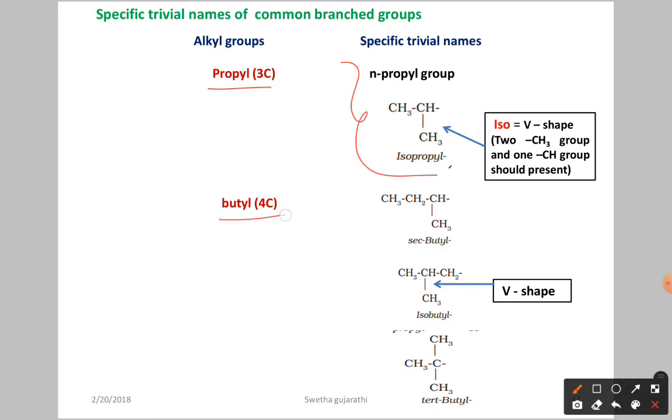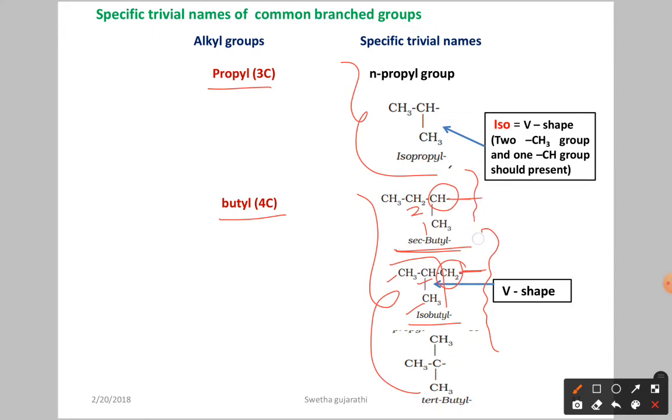Next, butyl means 4 carbon atoms. In that we have 3 arrangements possible. One is what? Secondary butyl means we have 1 CH group there, and around it we have 2 carbon atoms, nothing but secondary butyl. Or you may have the isobutyl. Isobutyl means, already I told, V shape, nothing but 1 CH, 2 CH3 groups and another one CH2. This is the linkage where the longest carbon chain is going to attach. In this case, it's going to attach here. So it is called isobutyl.